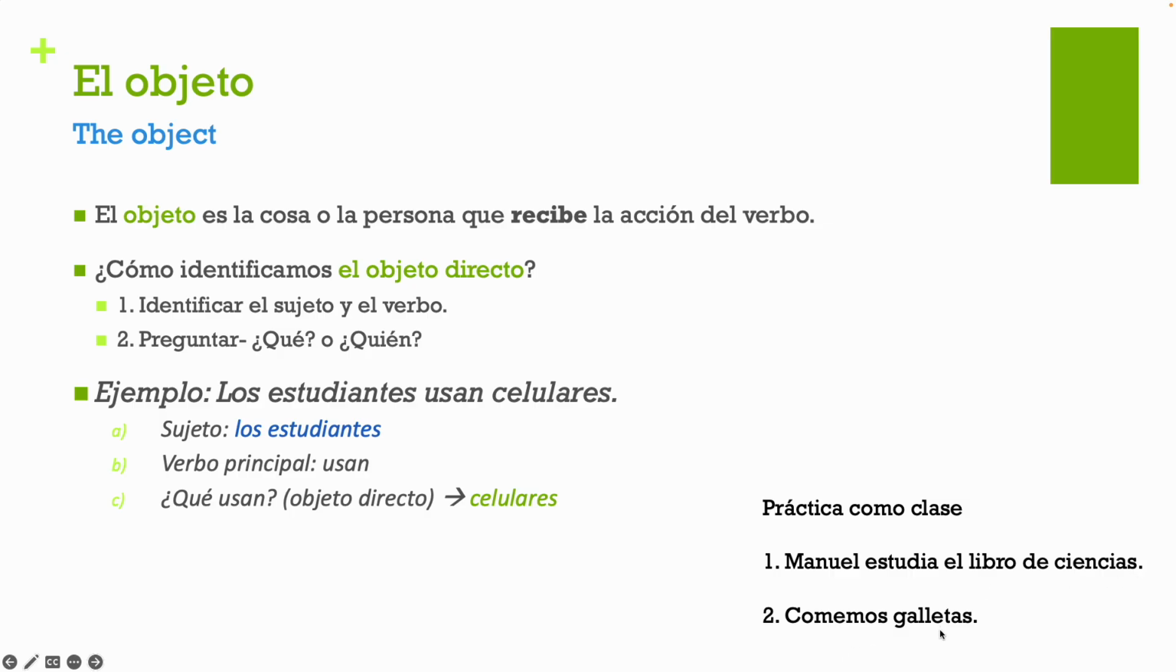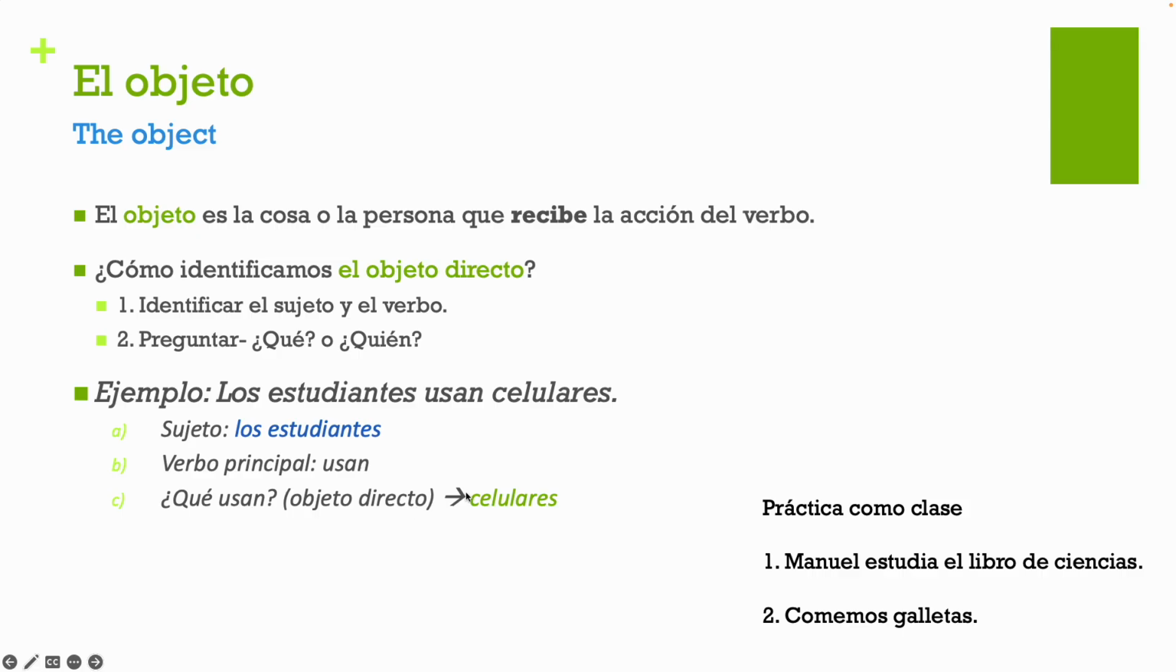Dos, comemos galletas. This one's tricky because we don't say any names or anything, but another way we can figure out who's doing the action is by looking at the verb, comemos, from the verb comer, and figuring out the conjugation. Comemos, we know, is nosotros, so we are the subject. Nosotros is our subject. Comemos is our verb from comer, so we eat. And what do we eat? Galletas, the cookies. So galletas is my direct object in this case.